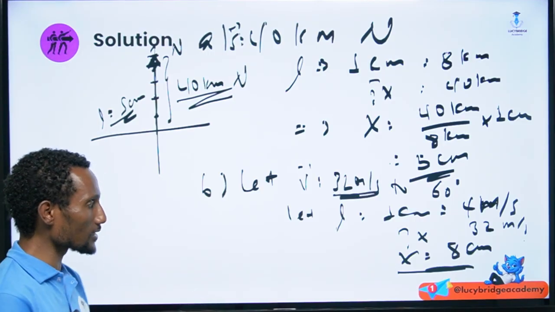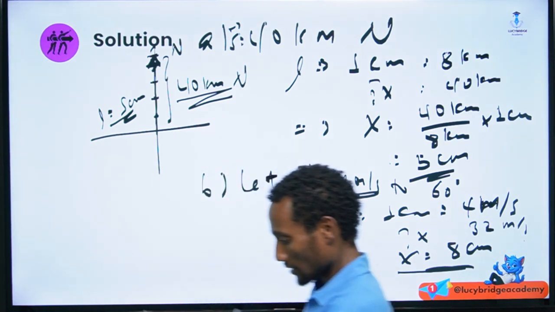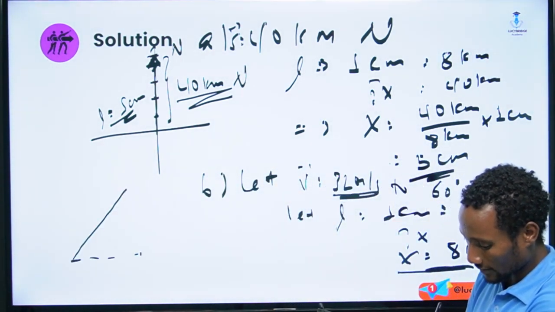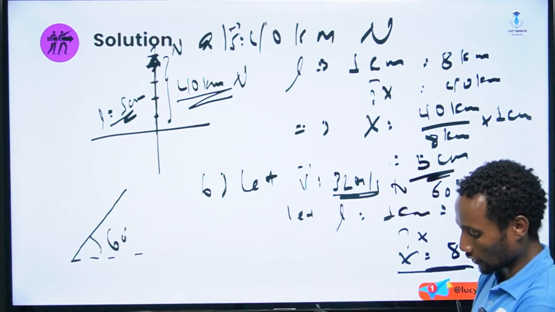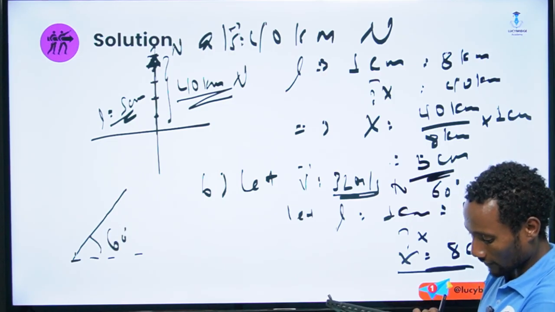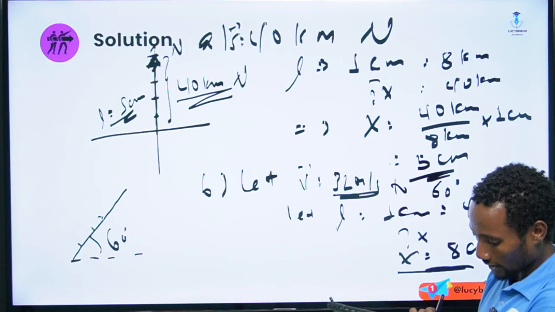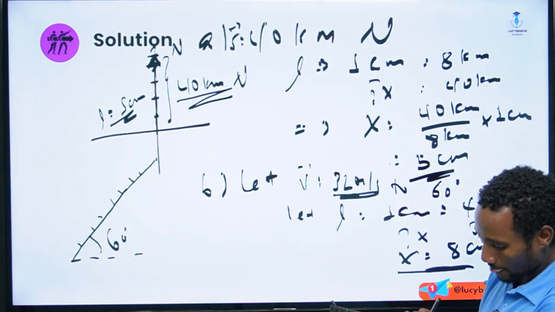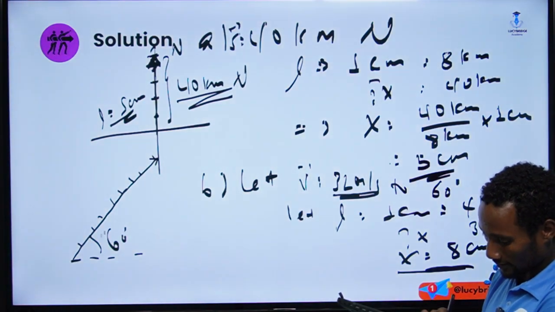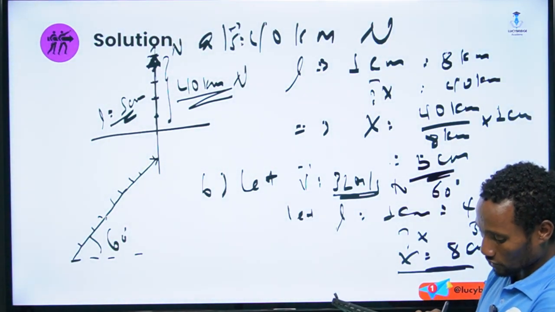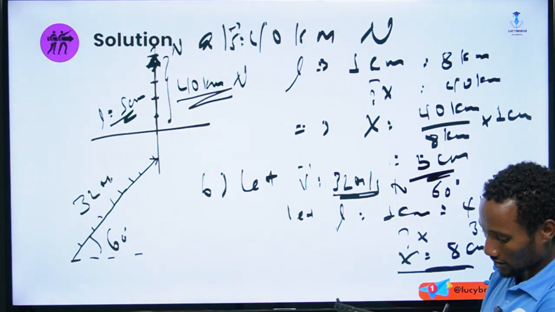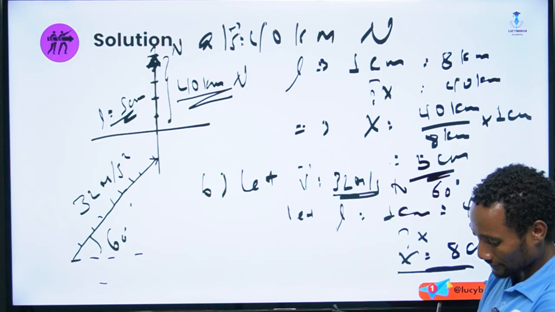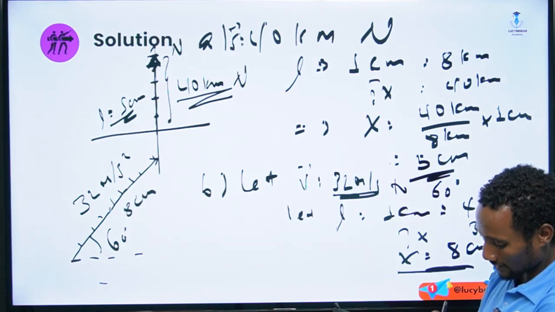Then having this, for that of this, we have at an angle of 60 degree. Then we have 1, 2, 3, 4, 5, 6, 7, 8. Here. Then this length, which is 32 meters per second at 60 degree, is the same as 8 centimeter length.